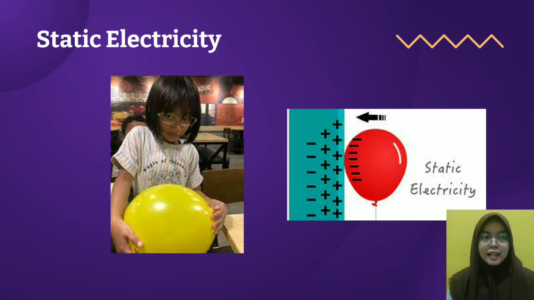Okay, the next is an example of static electricity. When two substances or objects, for example our hands and a balloon, are rubbed against each other, the material that has a weaker attraction, namely the hand, will lose electrons, which stick to the object with a stronger attraction, namely the balloon. The two substances have an electric charge: the material that loses electrons will have a positive charge, and the material that gains electrons becomes negatively charged.